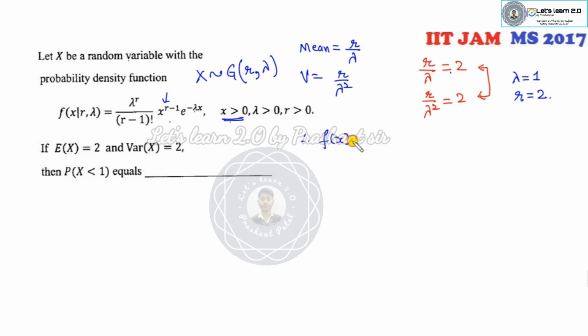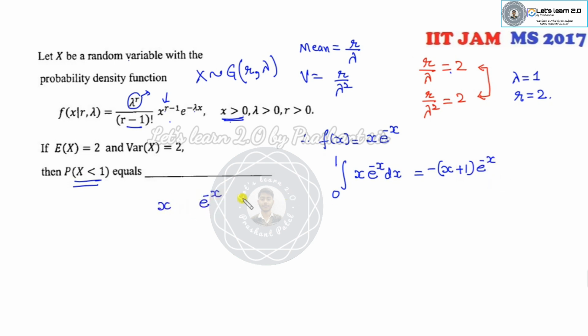So therefore, what is my PDF? Lambda is 1, so this is 1 to the power 2, over 2 minus 1 factorial, which is 1. This is X e raised to power minus X. Now you can find this value. Lower limit is 0, so the integral from 0 to 1 of X e raised to power minus X. Can you integrate them? It's minus X plus 1 times e raised to power minus X.